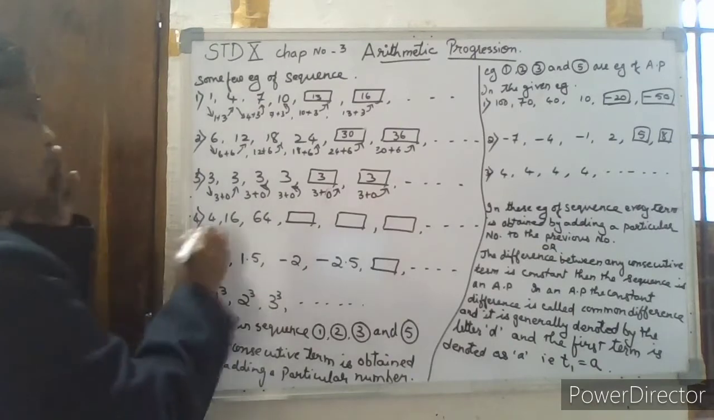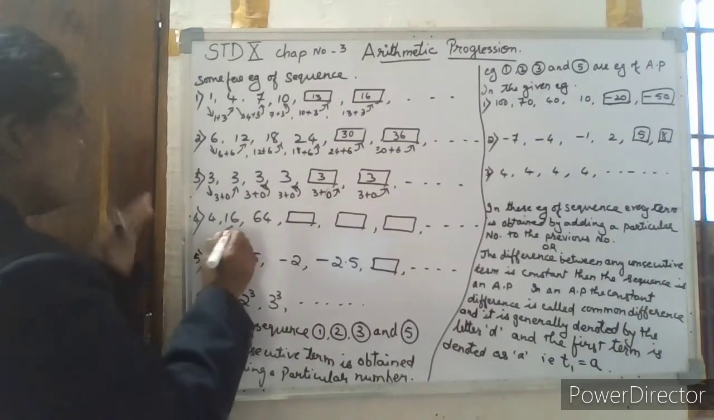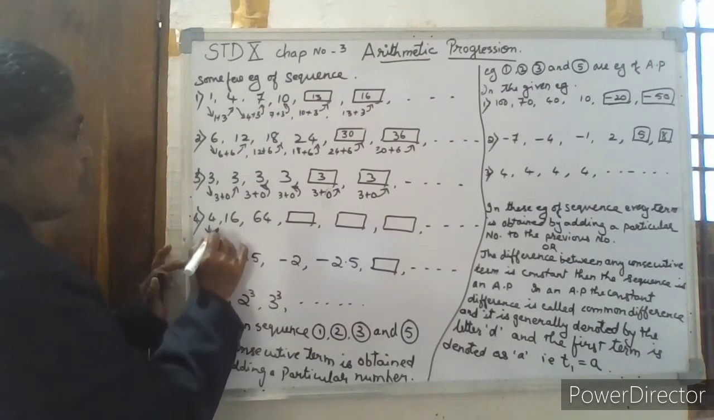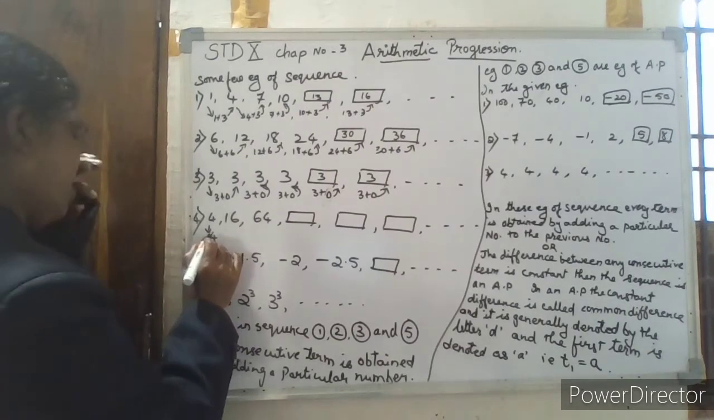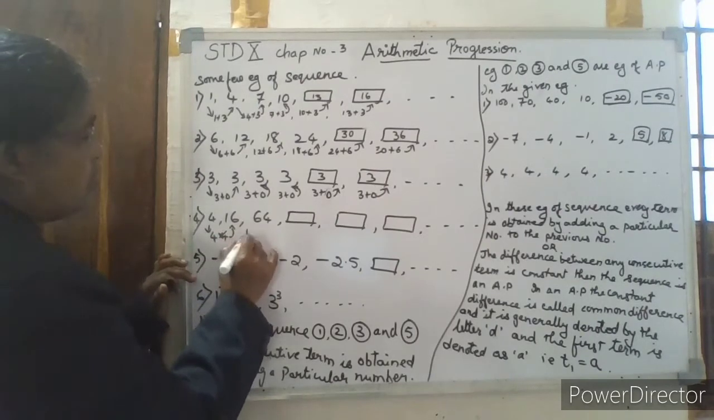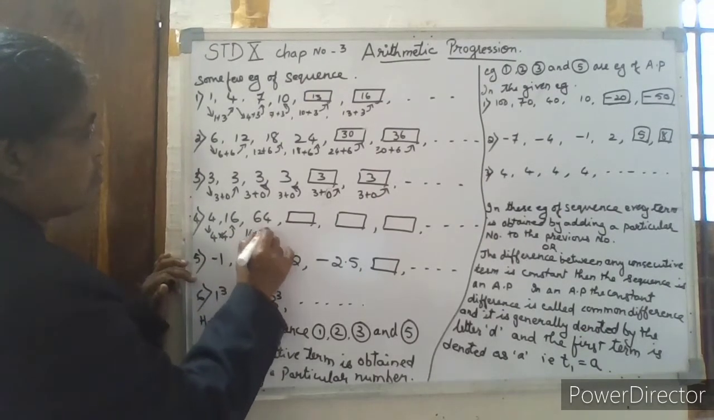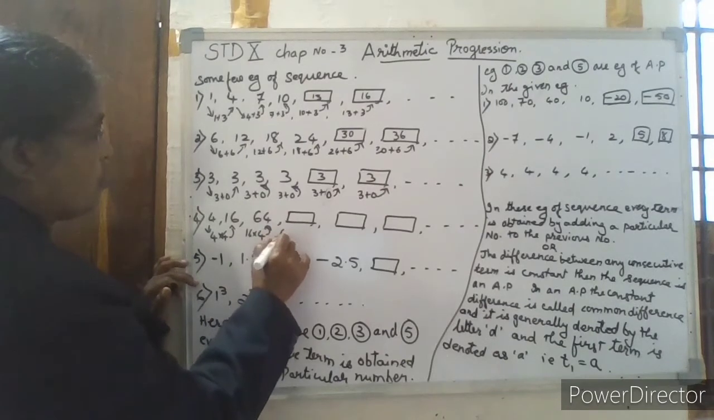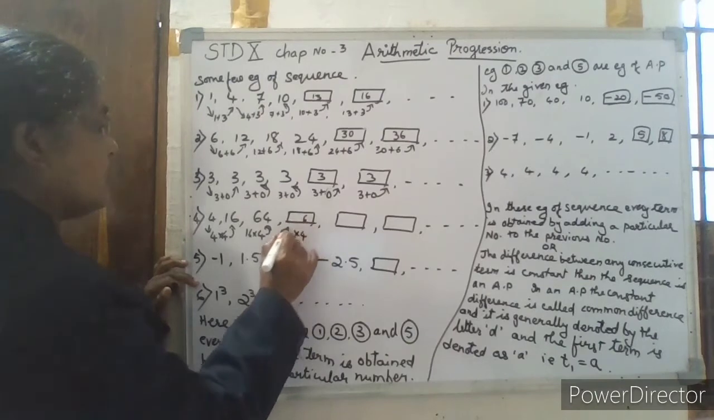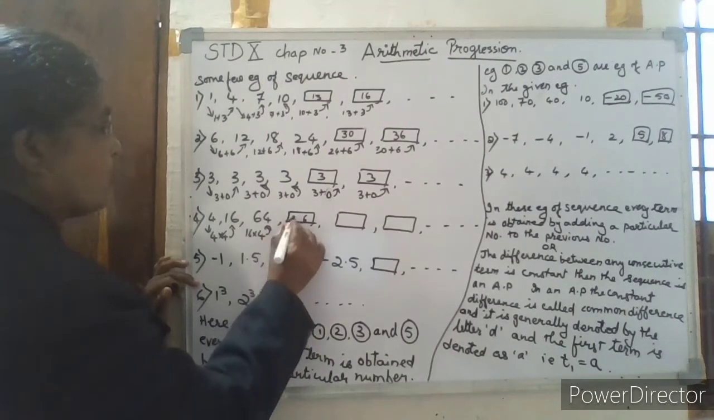So in this next example, we'll take 4. 4 into 4 is equal to 16. 16 into 4 equal to 64. So 64 into 4 will be equal to, 4 6s are 24, 25, 256.